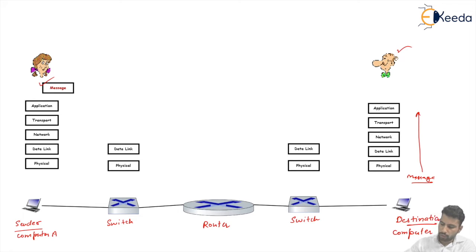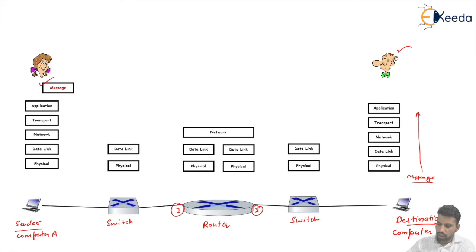The router is involved in the communication from these two sides. Here is connection 1, and here is also a connection. So the router uses the physical layer, data link layer, and network layer, these three layers. For each connection, the router uses its own physical layer and data link layer. For connection 1, this is the physical layer and this is the data link layer. For connection 2, this is the physical layer and this is the data link layer. The network layer is the same, common for all the connections.